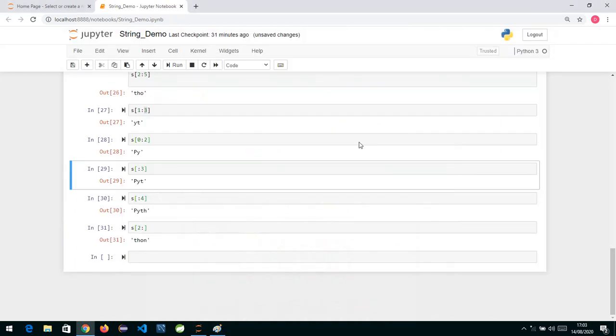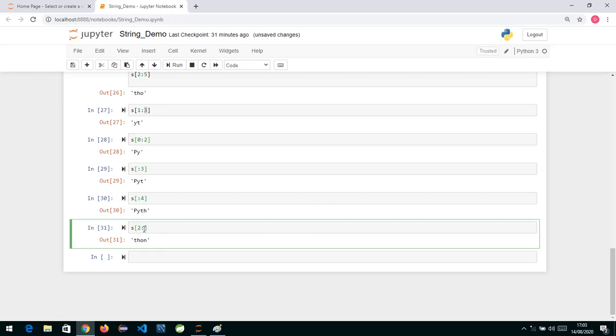So if you don't pass the last argument, the end part, it will take it as the length of the string, and the length of the string gives you the actual length. When you give the actual length, it will stop one character previous. If you take the length of the string, it is 6. So internally it does the length of S, which gives you the actual length, so it will stop one previous.